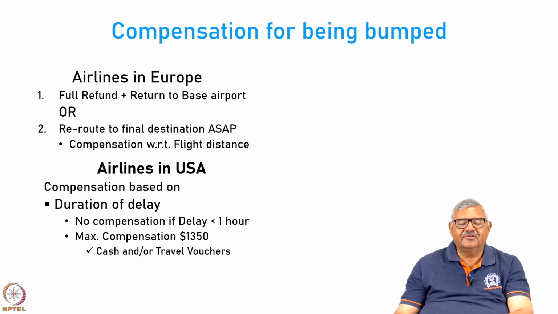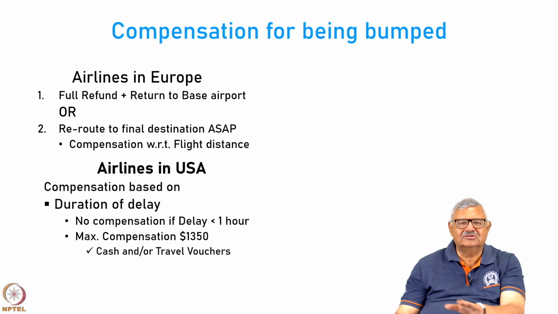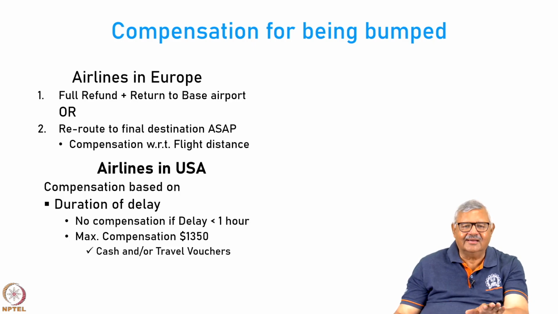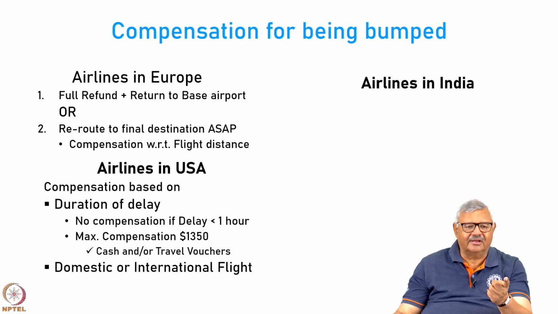The maximum compensation that you can expect in the US is $1,350. This could be cash or travel vouchers. Most airlines give travel vouchers. They give you a voucher which is valid for 6 months or 1 year on that airline, and subject to availability you can book a seat on that. Now, it also depends upon whether the flight is domestic or international, right.